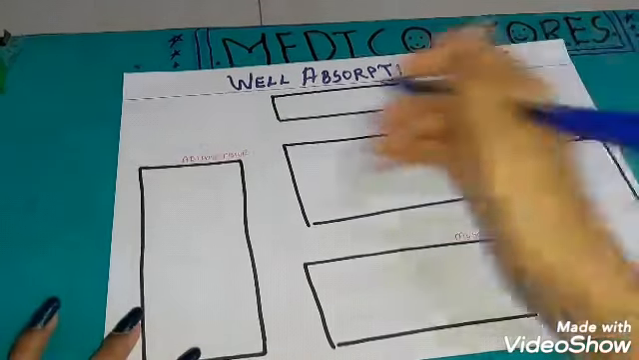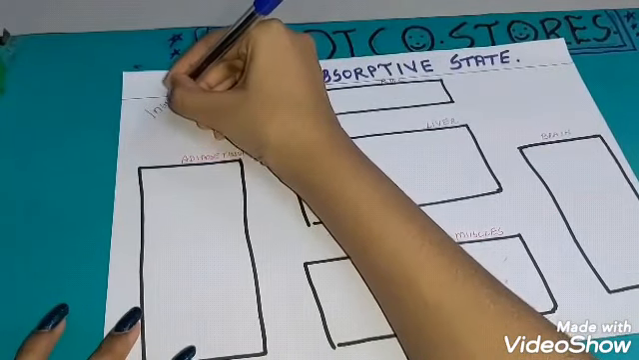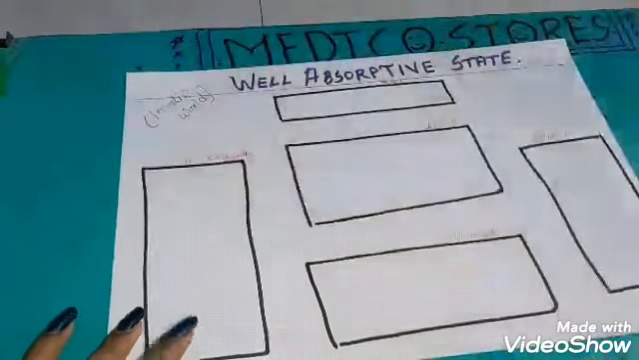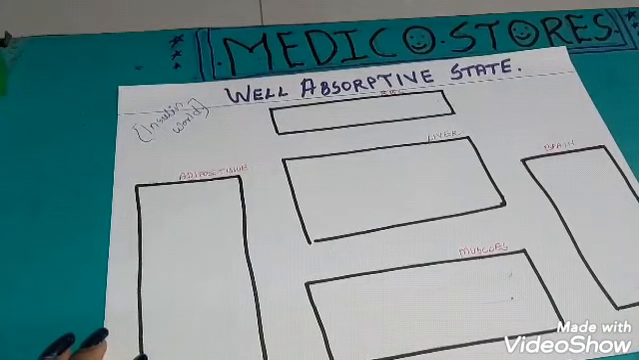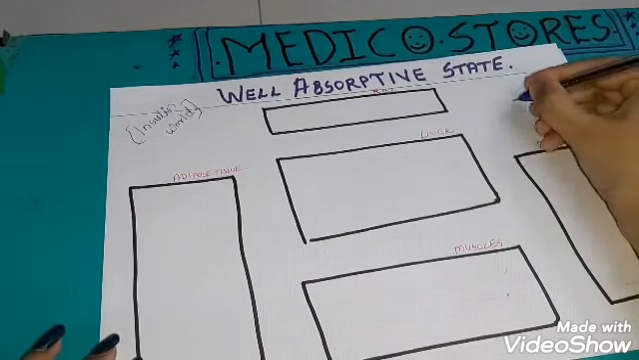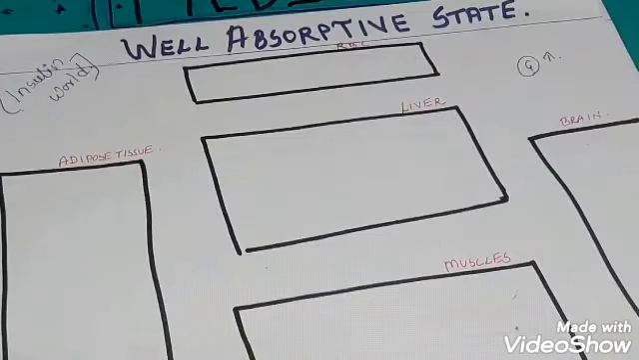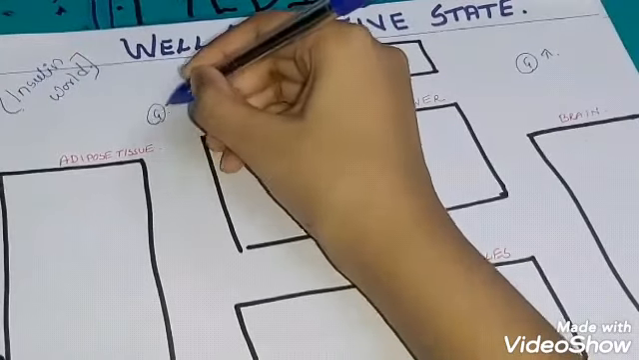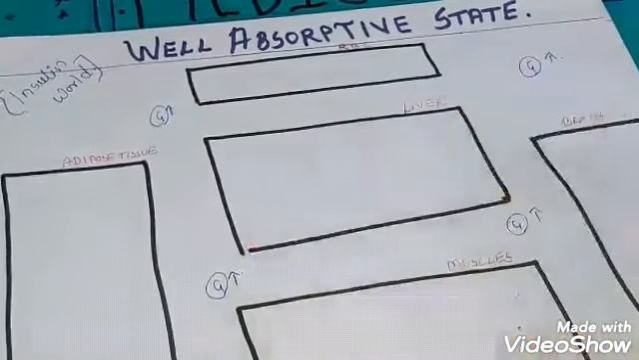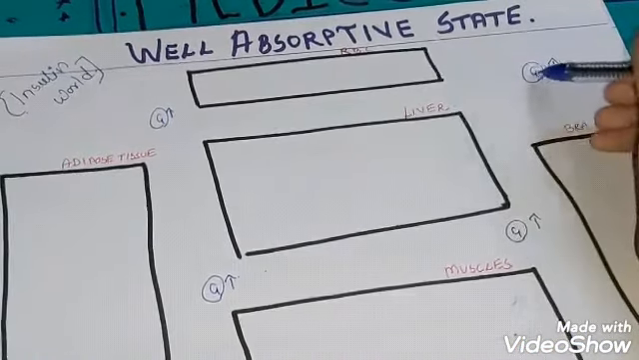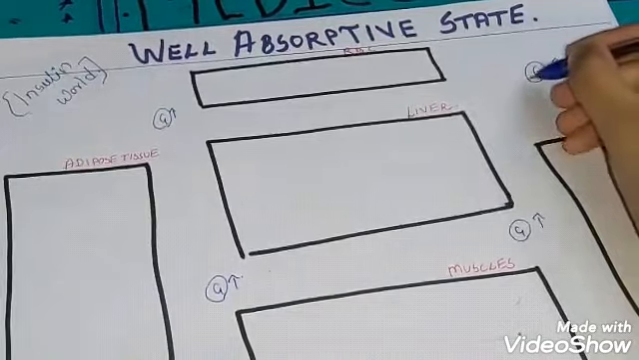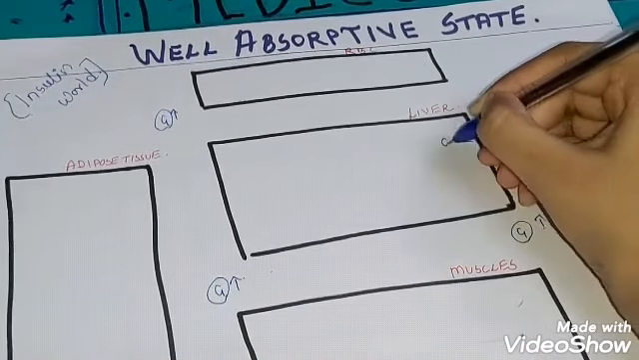Okay, so what is the well absorptive state? It is nothing but a world full of insulin, so we can write it as insulin world. It starts when we eat our food. After eating our food, the molecule which increases in the body is nothing but glucose. So there are high levels of glucose in our blood. Everywhere glucose is increased in our blood. So first, this high level of glucose is taken up by every cell. Every body part needs its energy. So first, glucose is taken by the liver also.